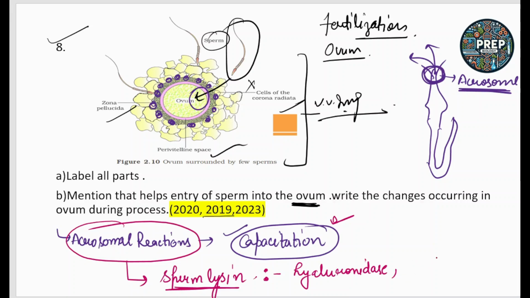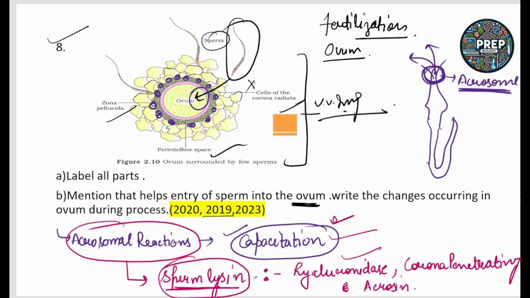Corona penetrating enzymes, zona lysin or acrosin. So by the process of capacitation, these acrosomal reactions occur that help in the sperm entry into the ovum. So this process is very, very important.